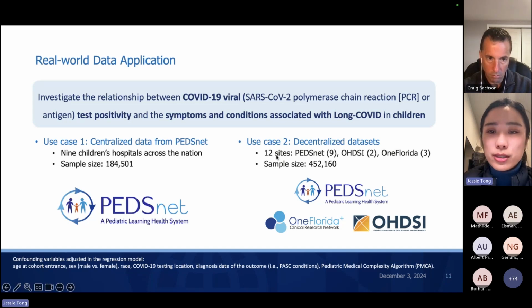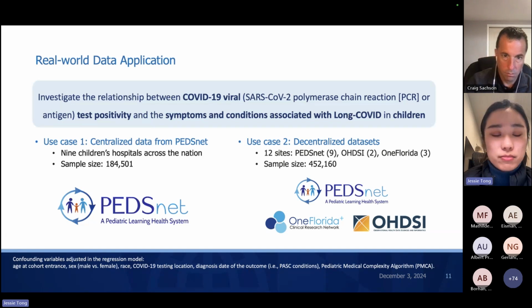For the second use case, we apply our method to a truly decentralized dataset setting, which means that the data from PEDSnet, Odyssey, and OneFlorida, these research networks, are not able to share their patient-level data together. So since the data cannot be pooled together, we cannot apply the pooled version of analysis, so we just applied our federated learning algorithm to these decentralized datasets.